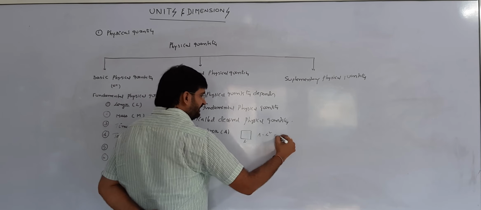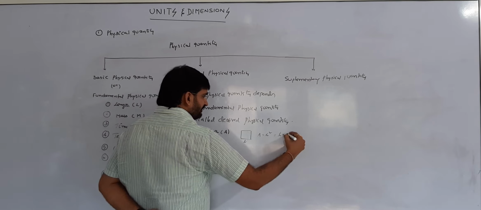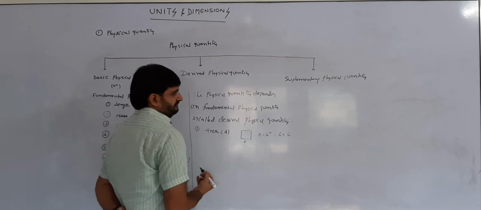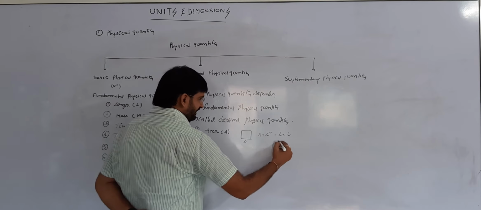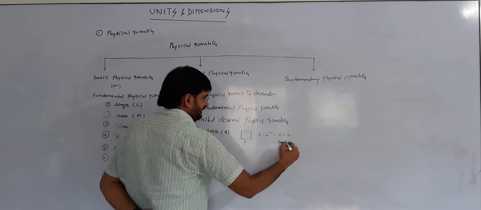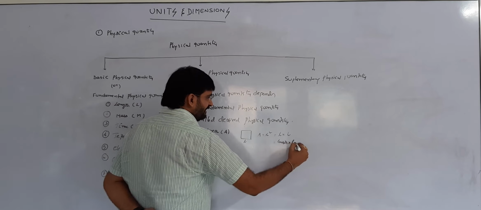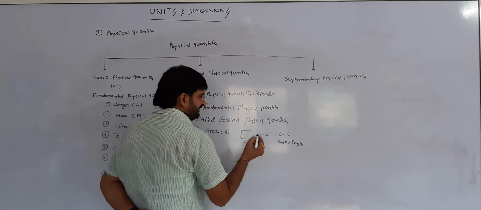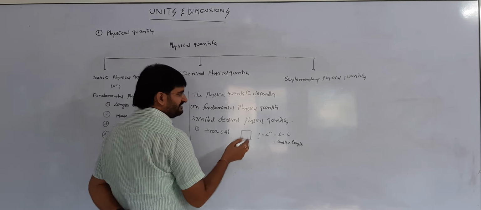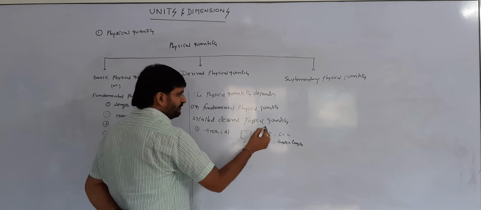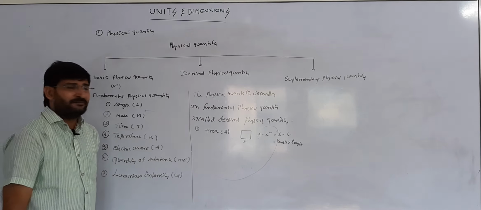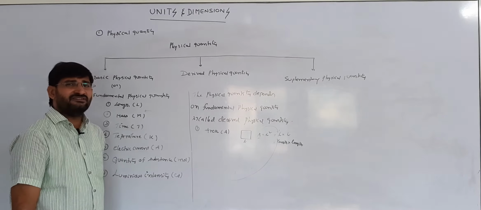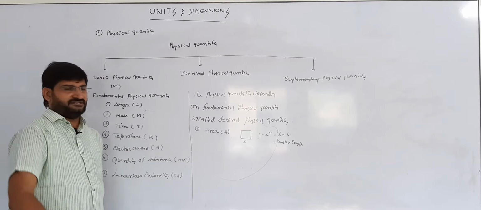Here we observe clearly this can be written as L cross L, or L into L. Simply, L is the length and this L is also a length. A is the area of cross section of the given square, which depends upon the length. The length is the fundamental physical quantity. That's why the area is the derived physical quantity, which depends upon fundamental physical quantity.